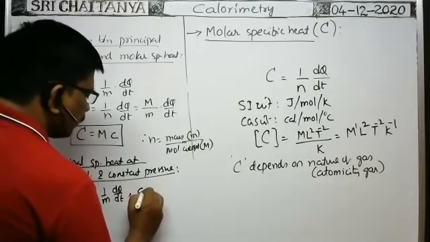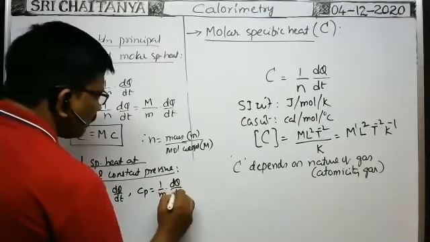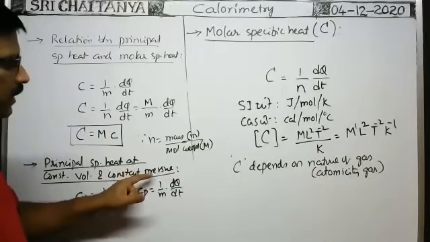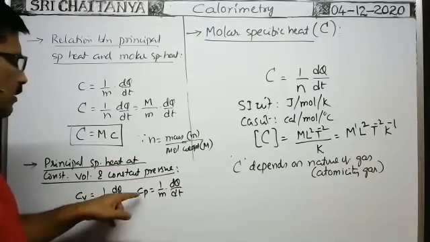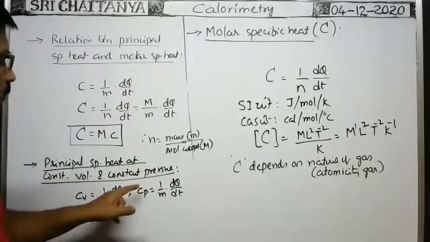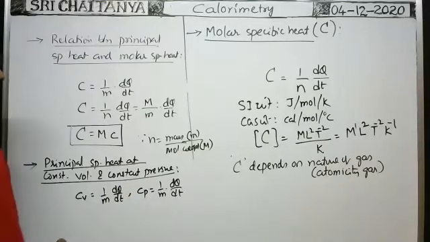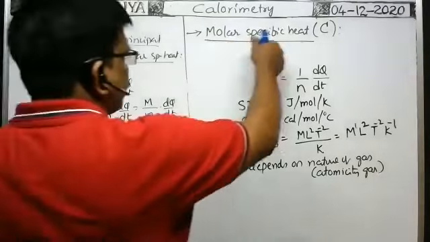Similarly, principal specific heat at constant pressure: the formula is the same, 1 by m into dq by dt, but the definition is different. At constant pressure, the amount of heat required to raise the unit mass of the gas by 1 degree Kelvin or 1 degree centigrade is called the principal specific heat at constant pressure. Next, what about the molar specific heat at constant pressure and at constant volume?